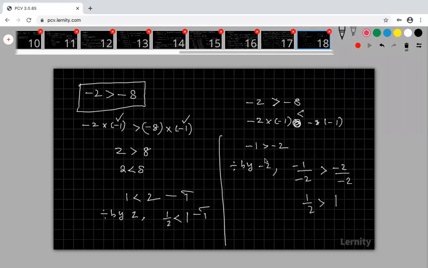That means if you multiply or divide by a negative number, I divided by minus 2, so by a negative number I am dividing. When you divide, you have to reverse the inequality, then only it will be true. 1 by 2 less than 1. Now this is true. Are you okay? Are you clear?